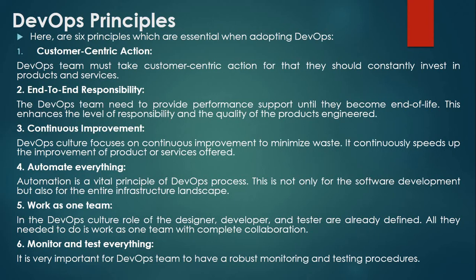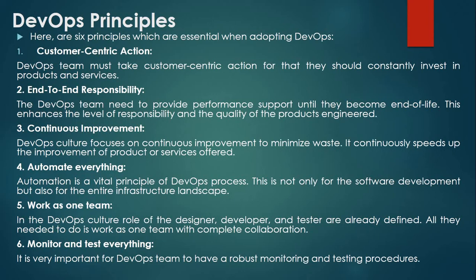The second principle is end to end responsibility. The DevOps team needs to provide performance support until the product reaches end of life. This enhances the level of responsibility and quality of the product engineered. The third principle is continuous improvement. DevOps culture focuses on continuous improvement to minimize waste. It continuously speeds up the improvement of the product or service that we are offering.